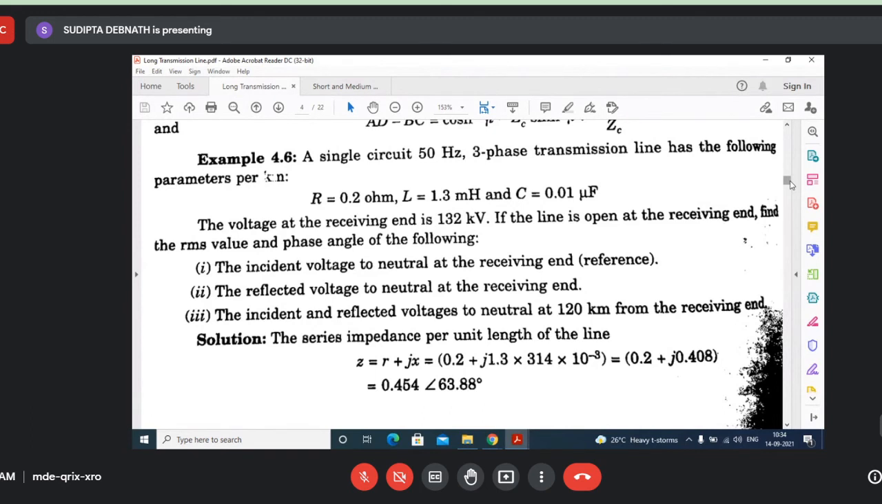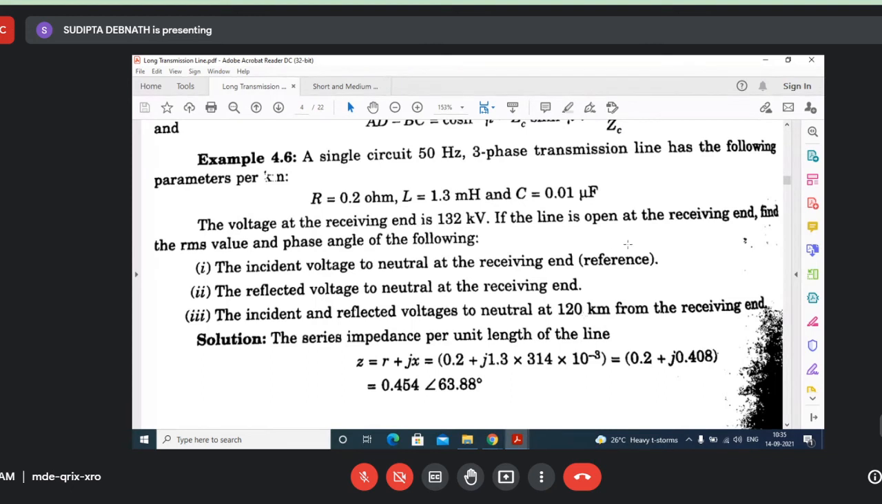Remember, you find out everything in phase to neutral values. Then if line values are asked, you multiply by √3. But every equation is written in terms of phase values. So first you need to find out the incident voltage and the reflected voltage at the receiving end, which means x equal to 0. And then the incident and reflected voltages at 120 km. Next we have to consider x equal to 120 and find out.